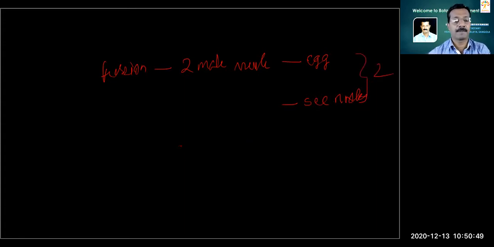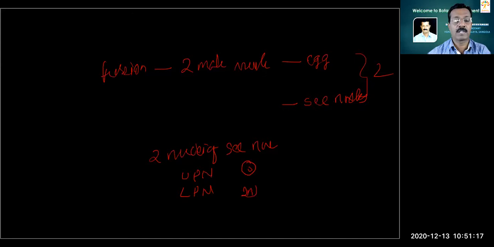And in the triple fusion, the secondary nucleus is a combination of the upper polar nucleus and lower polar nucleus. So in total there are two nuclei. When they fuse, it becomes a single cell, but this one is with a diploid set of chromosomes, and one male nucleus with a haploid set.